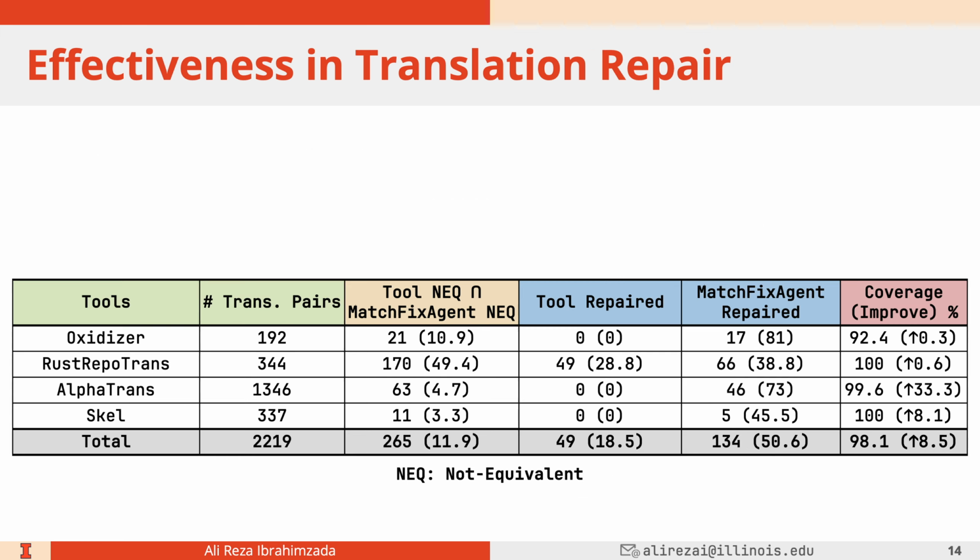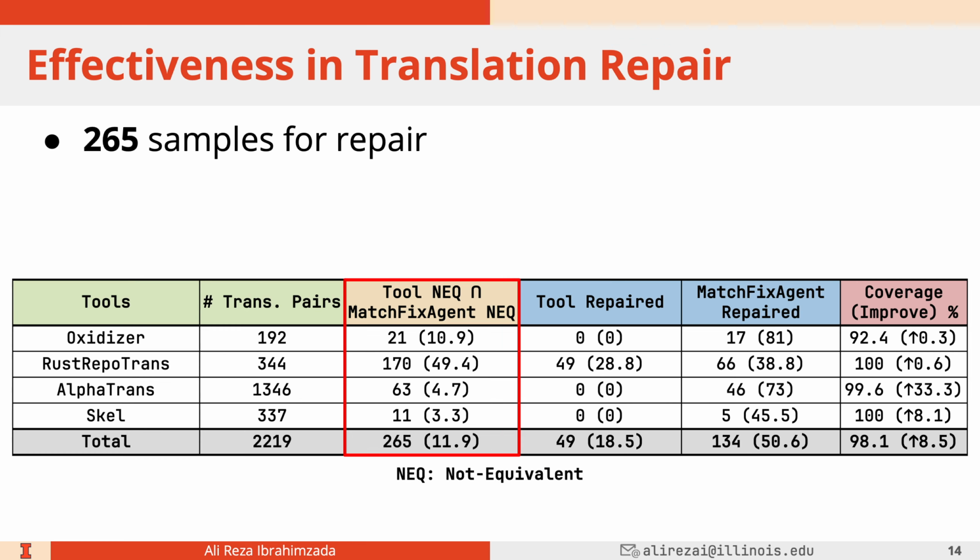The next research question that we had in mind was translation repair. How good is MatchFixAgent if there is a translation bug? How good is it in terms of repairing it? To do this experiment, we collected 265 samples to do translation repair. These 265 samples are the samples in which MatchFixAgent and also the existing tools like Oxidizer and AlphaTrans generated a patch as well, in order to have a fair comparison.